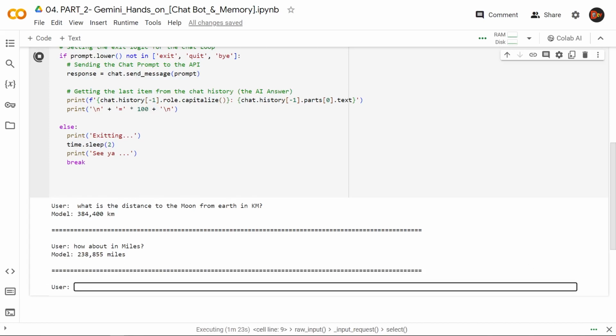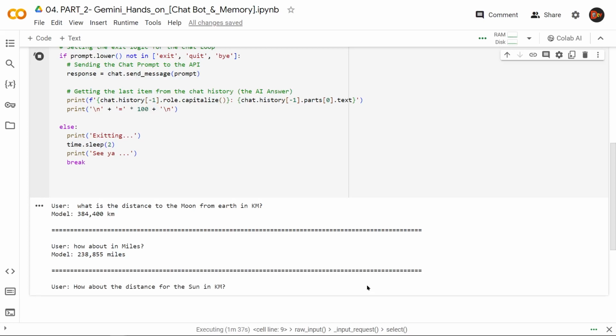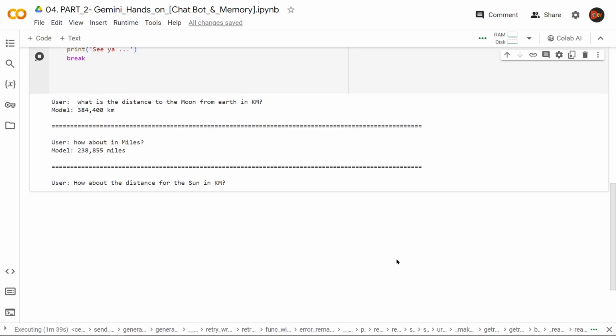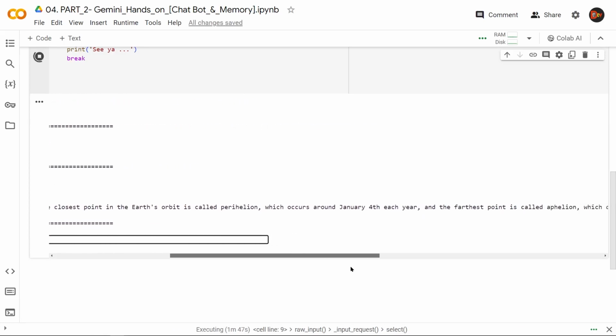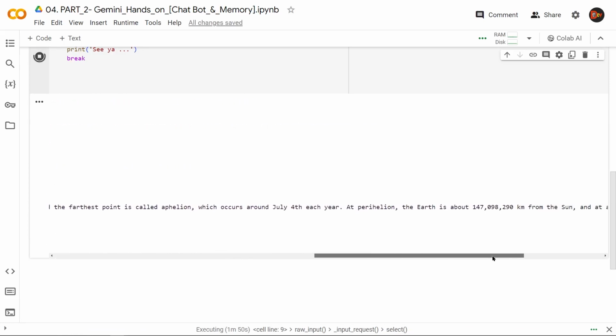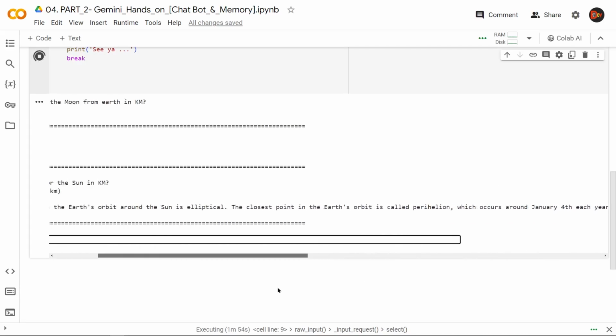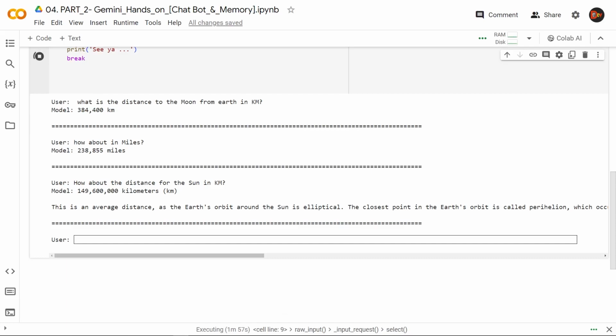Let's ask another question. How about the distance from the sun in kilometers? All right, now it wrote up a whole book because that distance is a variable, so it could change, blah, blah, blah, but it did answer in kilometers. And now let's ask a follow-up.